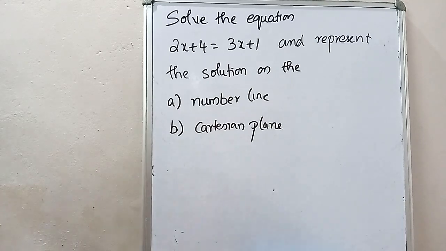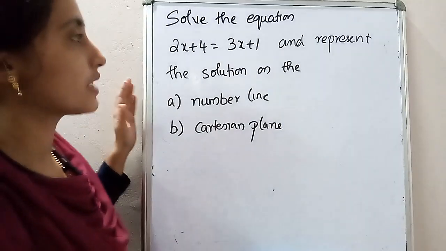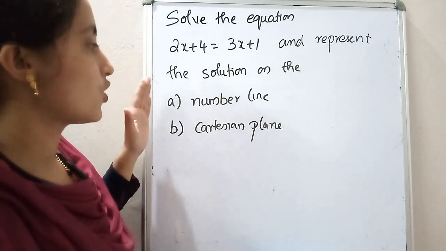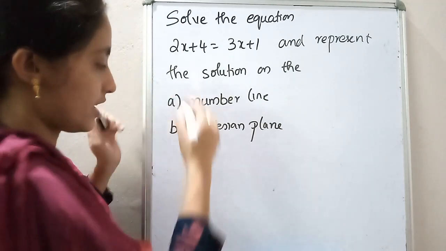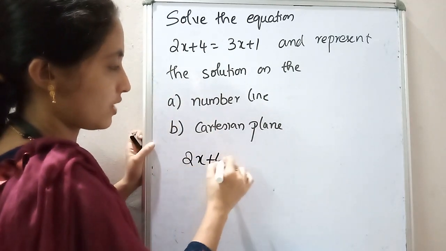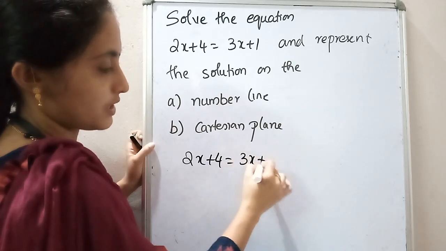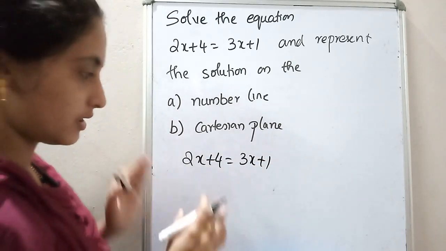Okay, listen here. Solve the equation 2x plus 4 is equal to 3x plus 1 and represent the solution on the number line and Cartesian plane. So you have to write first 2x plus 4 is equal to 3x plus 1. So variables on one side, numbers on the other side.